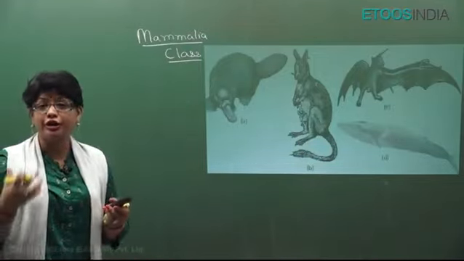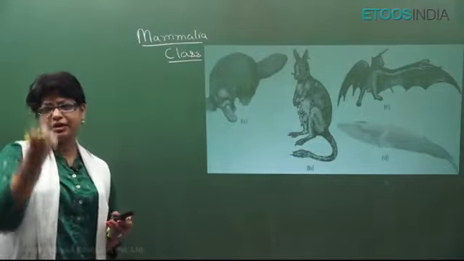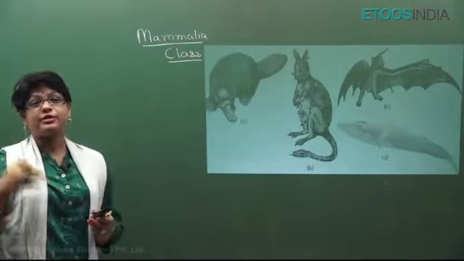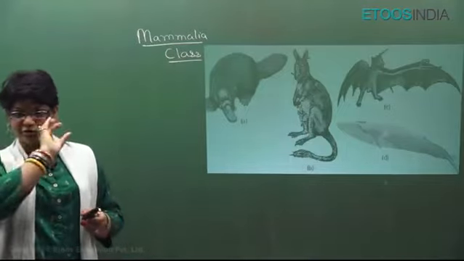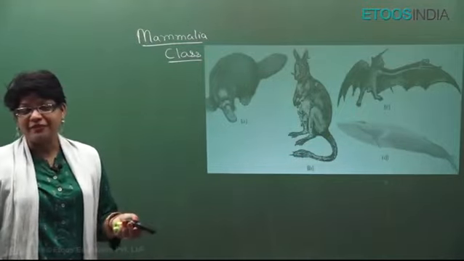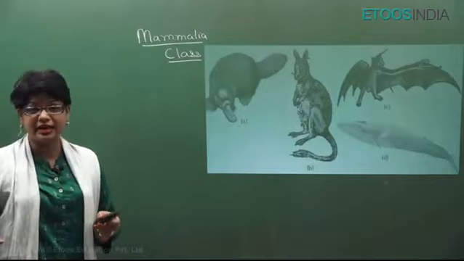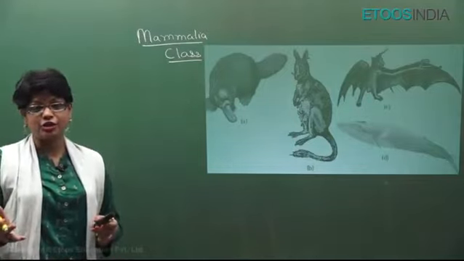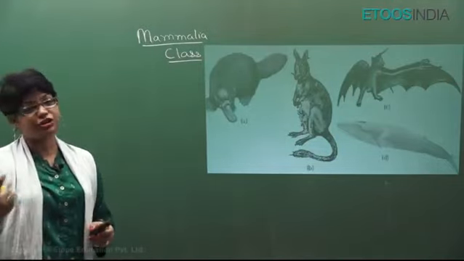They have heterodont, different types of teeth, and thecodont teeth, tightly embedded in the jaw socket. Whereas if you see fishes or amphibians, they have the same type, homodont teeth, and the teeth are very loosely attached. Even in reptiles, their teeth are not firmly attached. They are also glued onto the jaw surface. Birds don't have teeth. So we have the heterodont, thecodont condition. We have a diaphragm. We have 7 cervical vertebrae. All these are unique characters of mammals. But the most unique character is the presence of mammary glands to nourish the young ones.